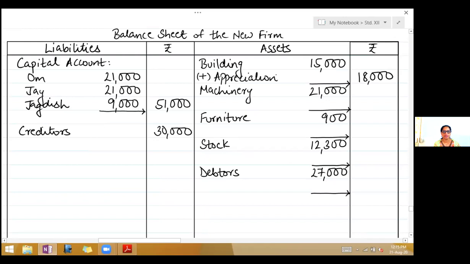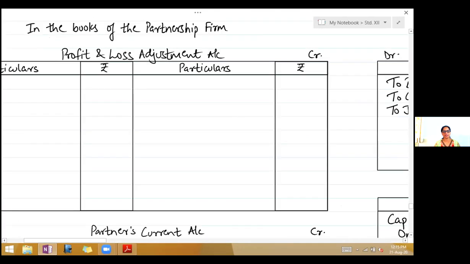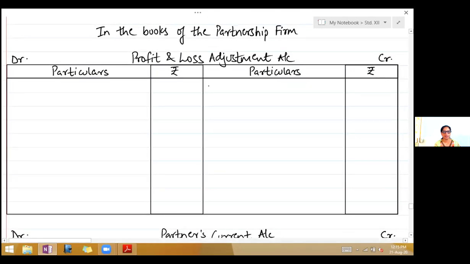It is appreciated by 3,000. Second effect of this will come on the credit side of profit and loss adjustment account, right, by building account, 3,000.